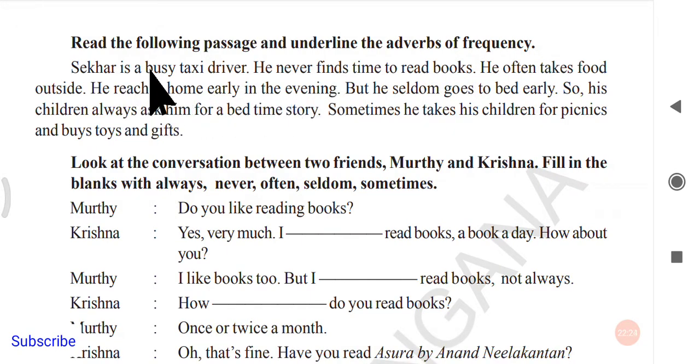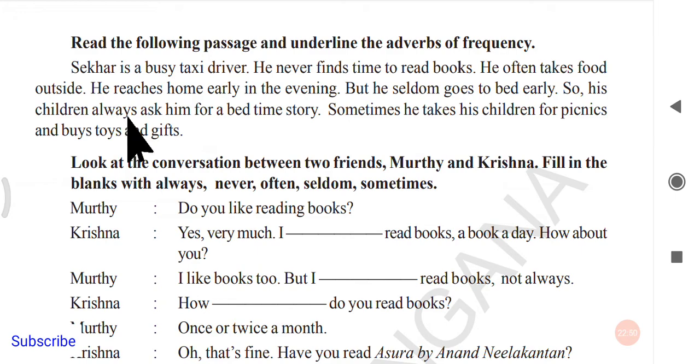Let us see. Shekhar is a busy taxi driver. He never finds time to read books. He often takes food outside, in the sense he often eats outside. He reaches home early in the evening, but he seldom goes to bed early.